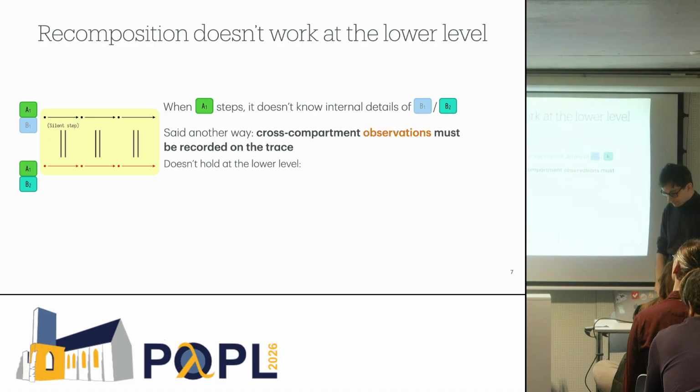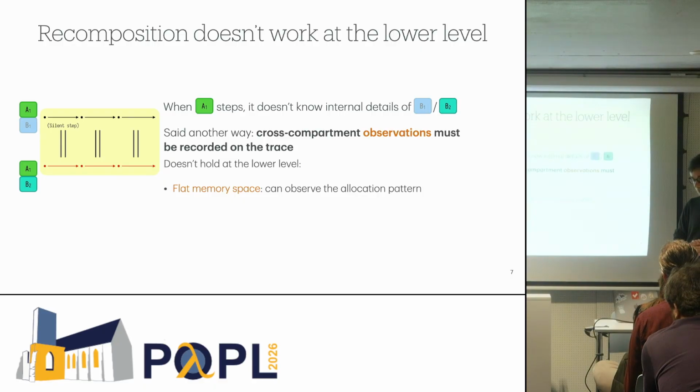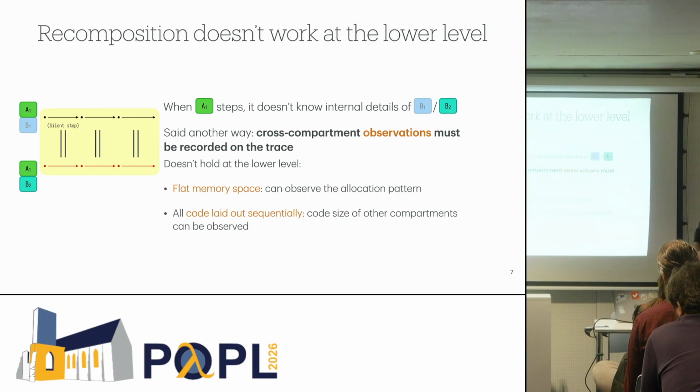For instance, because we have a flat memory space, compartments are able to observe the allocation pattern of other compartments. They know how many allocations the other compartments have done, and they can do different things based on that. Similarly, all code is usually laid out sequentially, so it's quite easy to observe the size of the code of other compartments.